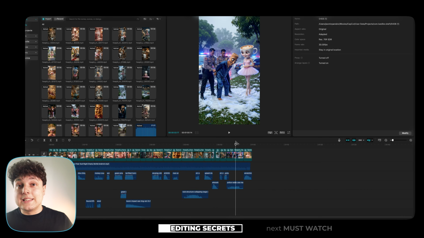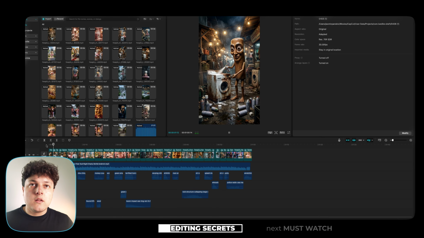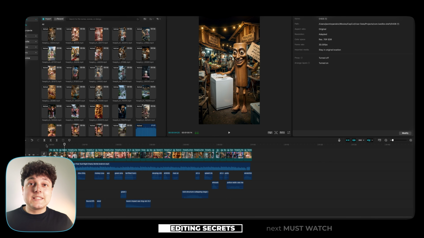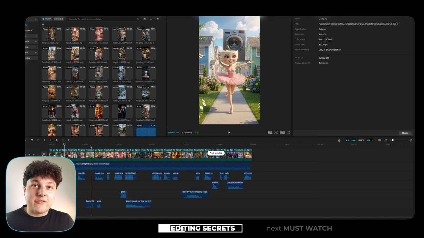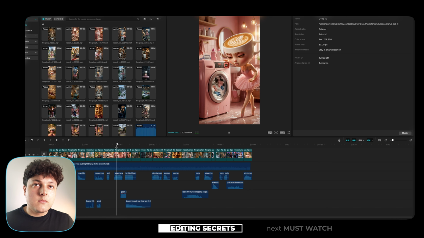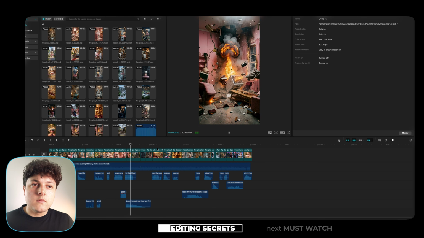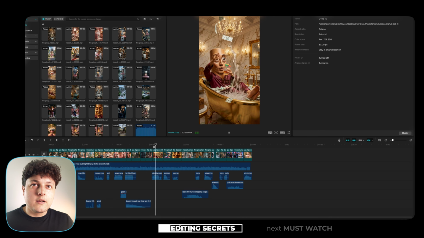So first obvious thing is they need to be over 1 minute long. The second thing is you need to use this song. I haven't seen any videos that blew up without using this song. The next thing is you need to add some sound effects like this. When you pair them with music, it looks like this.